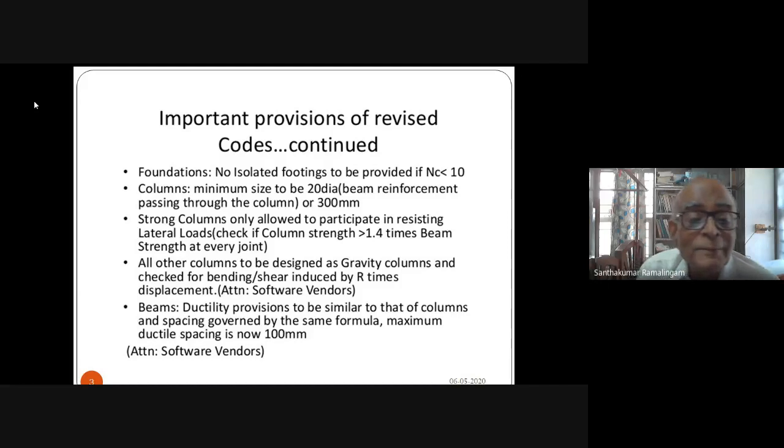Beams, ductility provisions to be similar to that of columns, and spacing governed by the same formula. Maximum ductile spacing is now 100 mm and not 150 mm as per the old code. Next slide.